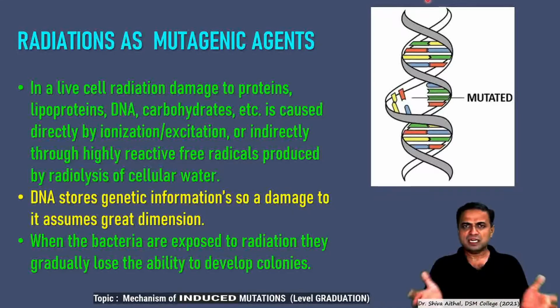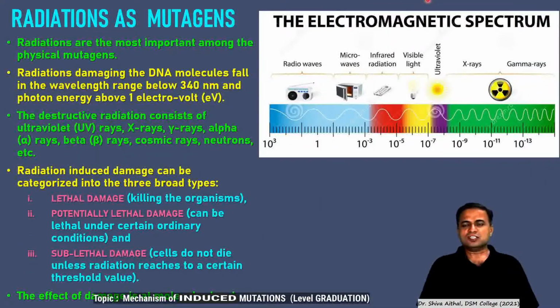So when bacteria are exposed to radiation, they gradually lose their ability to form colonies and they die off. So radiations have a great potential to act as mutagenic agents. They are the most important among all physical mutagenic agents.